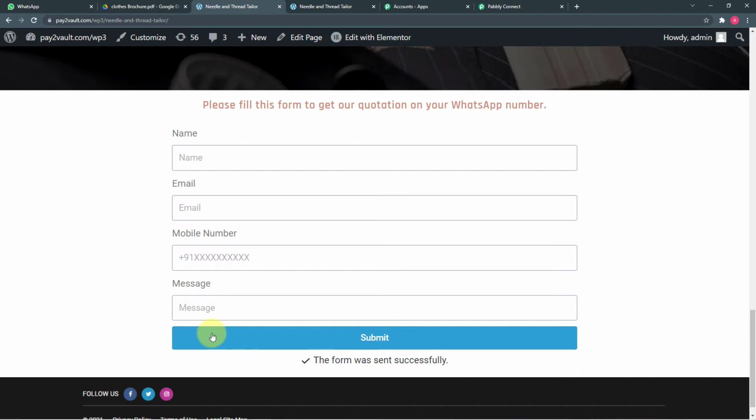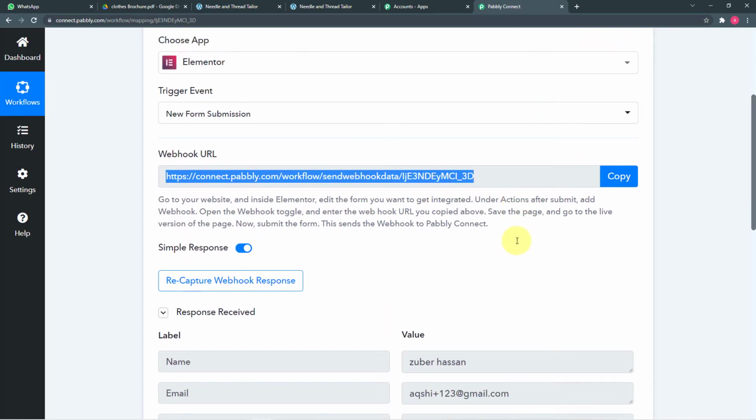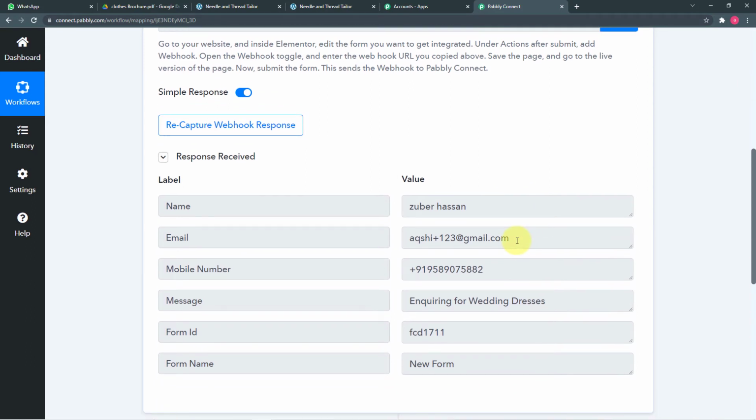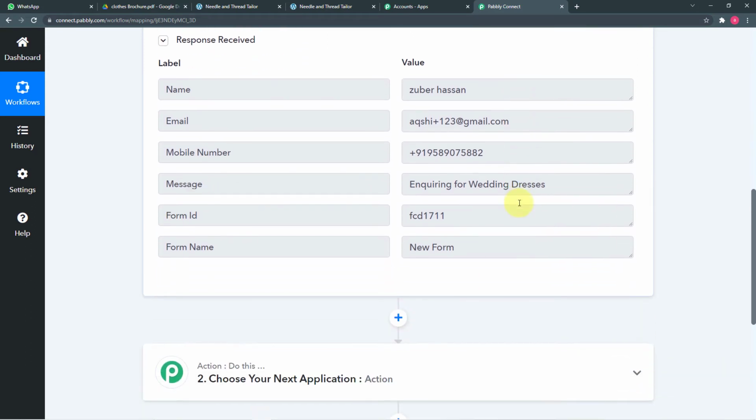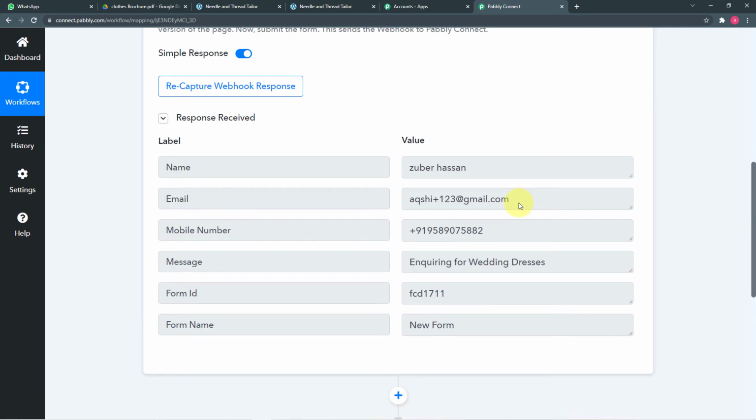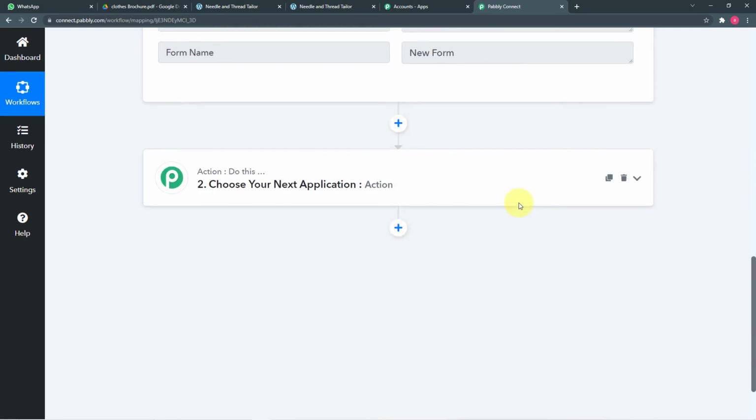So you can see the form was sent successfully. Now let's check in Pabbly Connect if it has captured something. So you can see the data is captured here in Pabbly Connect. Okay. So our first two steps are completed, right? So it is time for our next step. So let me show you the step.